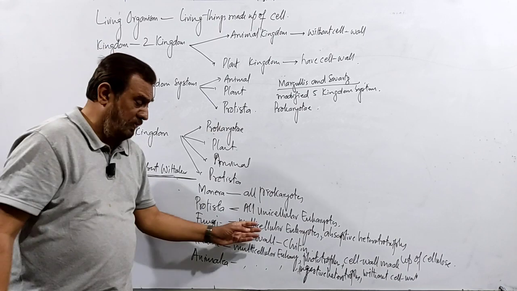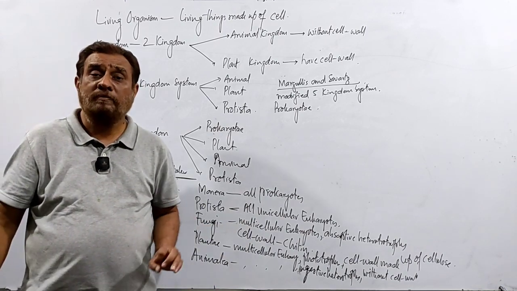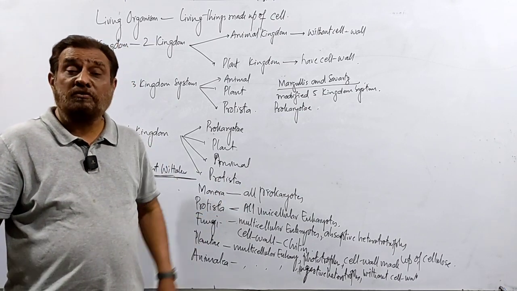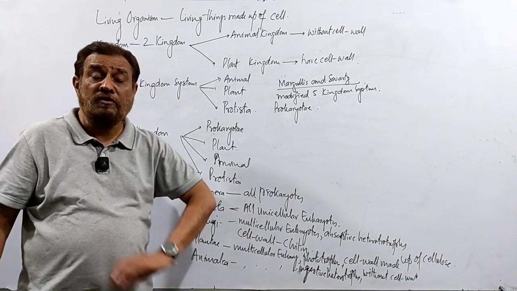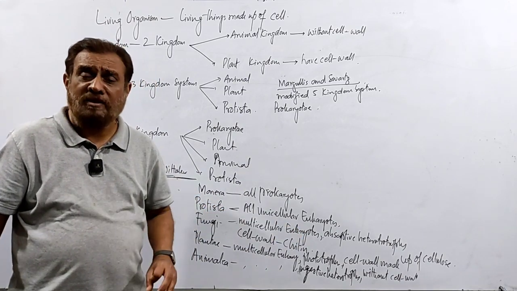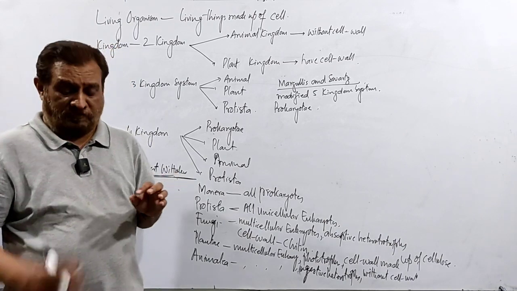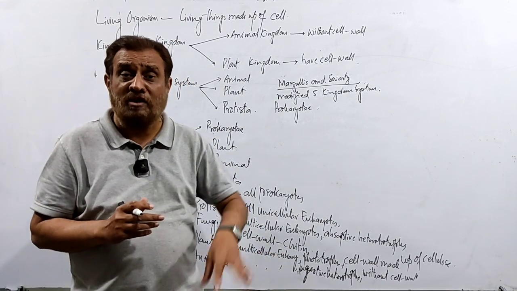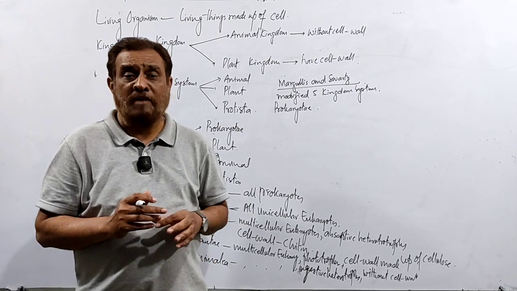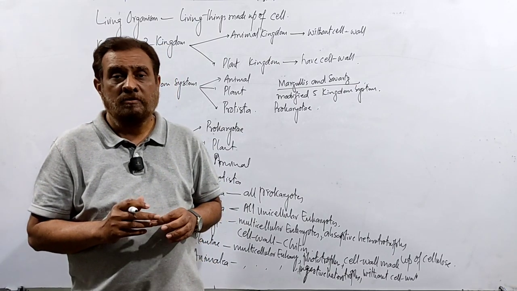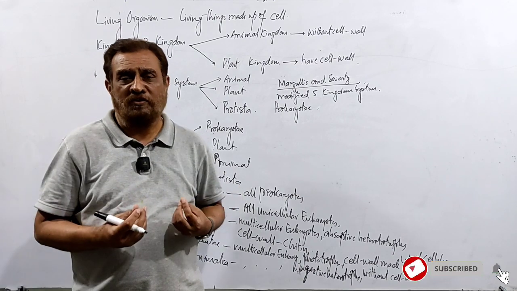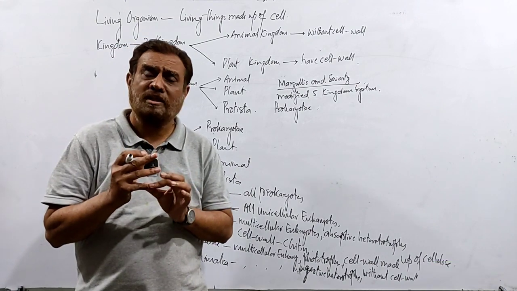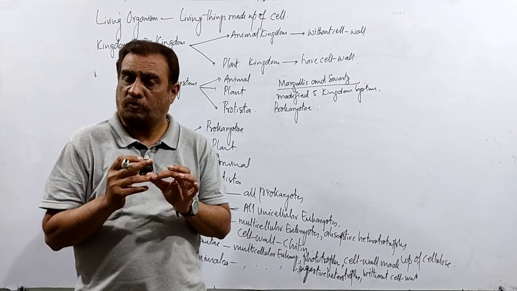There was a problem in Protista, because there was a problem with the fungi. The fungal wall is made of chitin, but they do not allow cellulose there. But some of the fungi present here contain cellulose in their cell wall. The second thing in the fungi: their reproductive cells, meaning the spores and gametes, are non-motile. But some of the fungi which contain cellulose in their cell wall have motile spores and motile gametes, so they don't allow them into the fungi. These are called primitive fungi, and the modern fungi do not contain cellulose in their cell wall or motile spores and gametes.